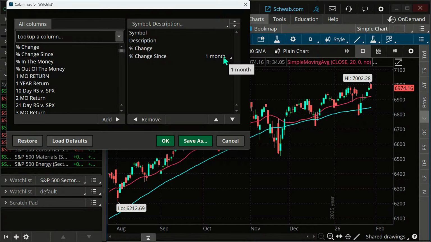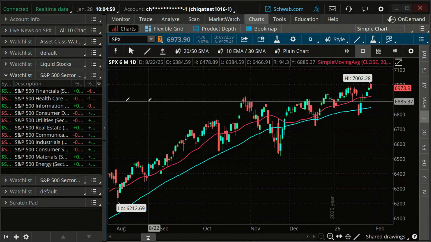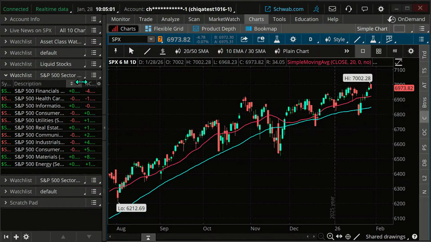Different time frames right there. And so I just selected 1 month, so we're just looking at the last month's return here. Let me just make this a little bit bigger so you can see it. There we go. And here's the last month's return.